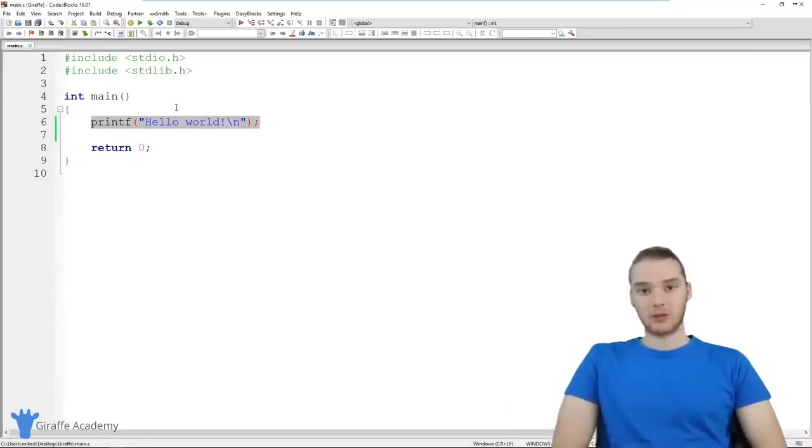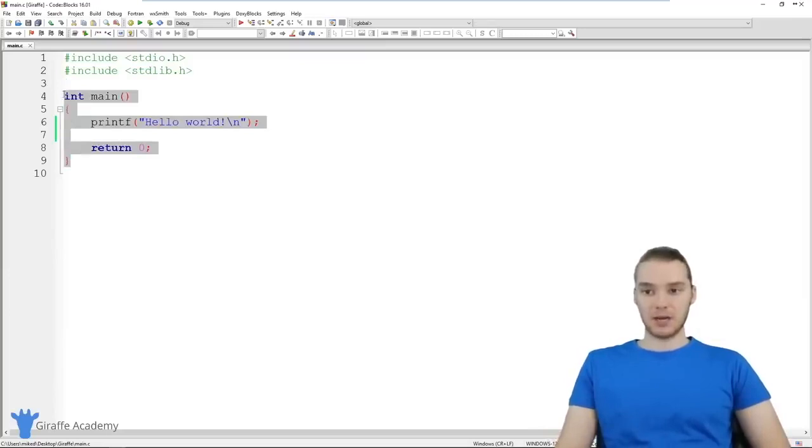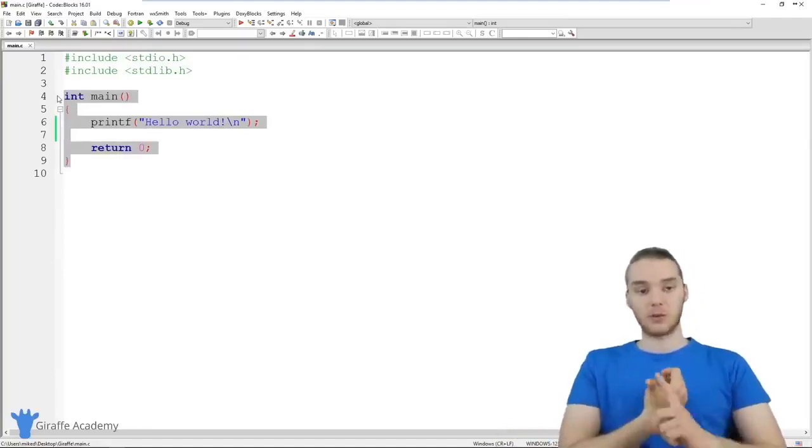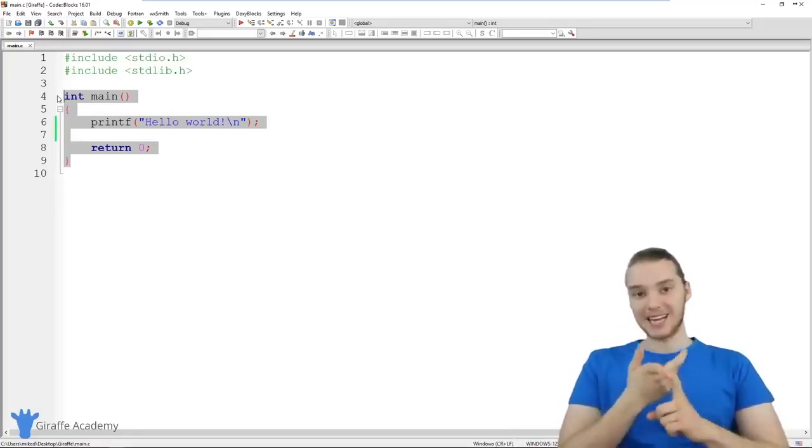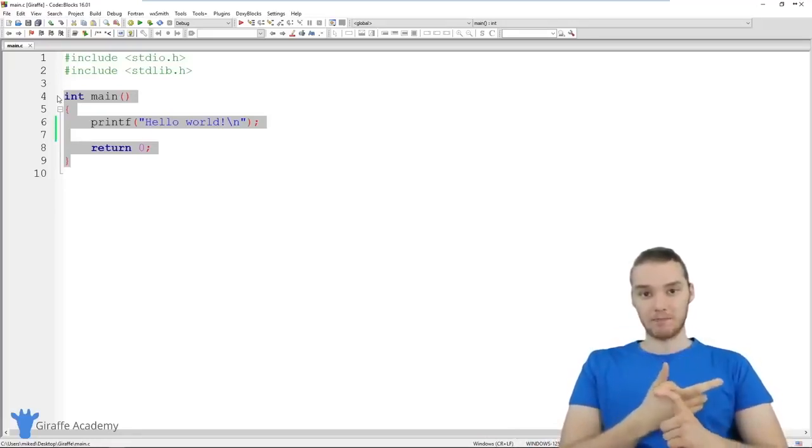Now let's talk about actually running a program. Whenever we want to run a program that we write in C, we actually have to do two things. The first thing we have to do is what's called building a program or compiling a program. Basically, what that does is it takes all of this C code and translates it into a language that the computer is going to be able to understand and execute. So it's essentially taking this C program code, translating it into computer code, and then the computer can execute it and run our program. So the first thing we have to do is always build our C file. The second thing we have to do is run the file that gets built.